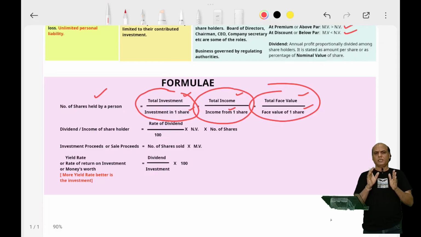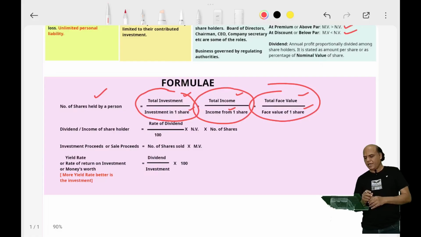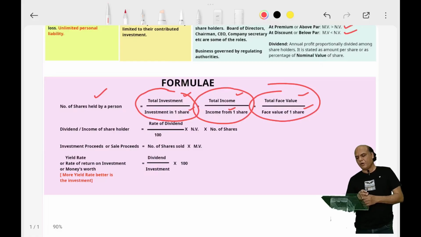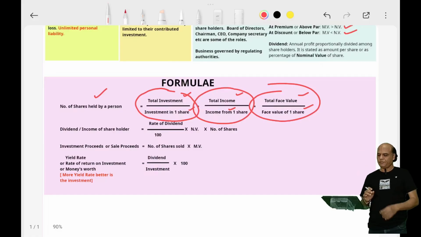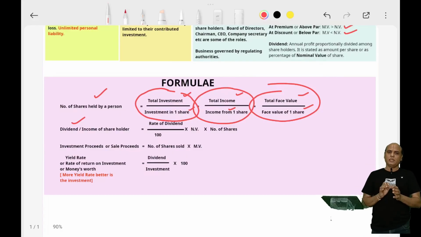So this profit that is shared among the shareholders is called dividend, and the company declares dividend as a percentage of the nominal value of the share. Okay, so dividend is always declared as a percentage of the nominal value of the share.